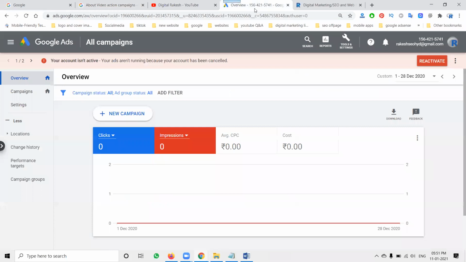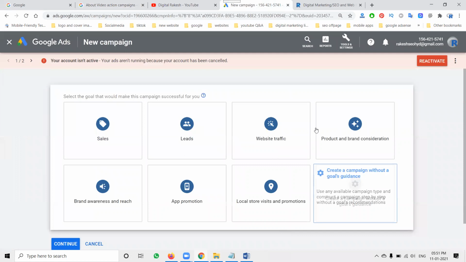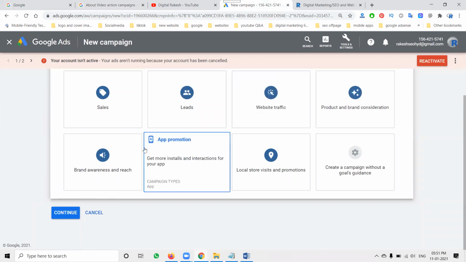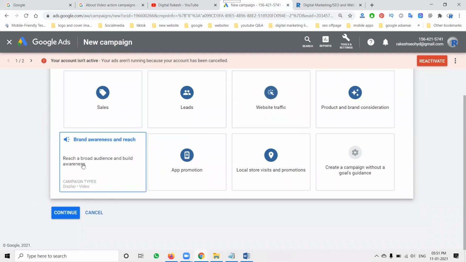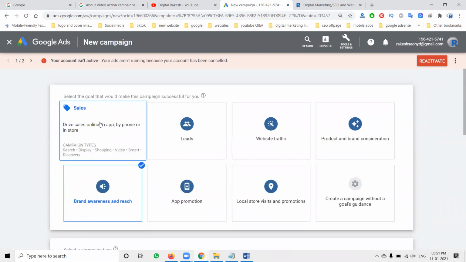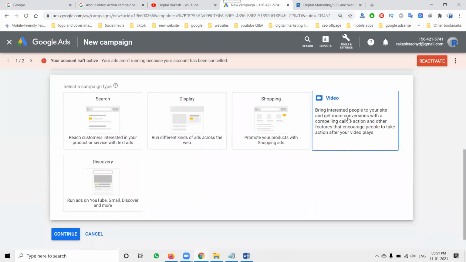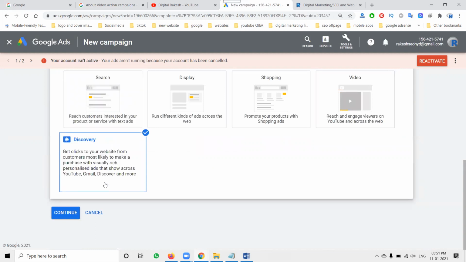First, go to Google AdWords and select the campaign option. In the select a campaign option, first of all, there are certain goals: sales, leads and website traffic, consideration and awareness. Here, coming to this option, awareness, video, they're showing every option. But our options will be sales, lead generation and website traffic. The video action campaign is suitable for sales, lead generation and website traffic. The campaign option will be drive conversion. If you go for discovery, it will be different.